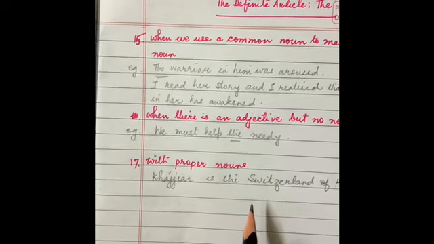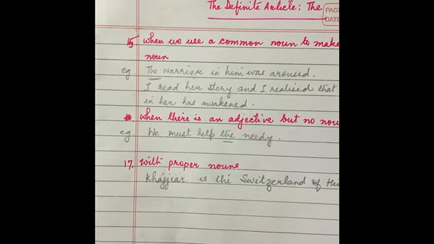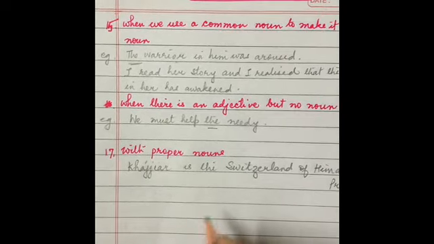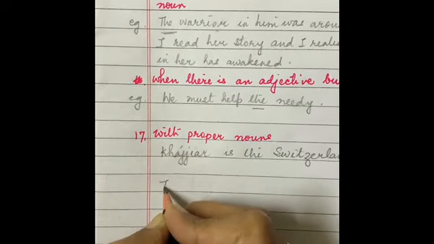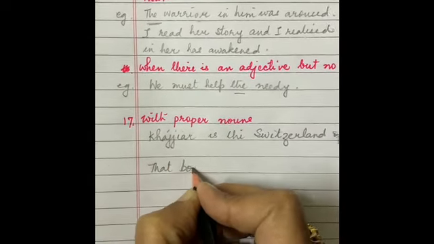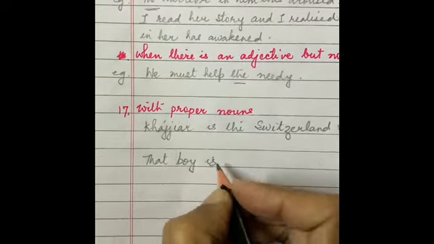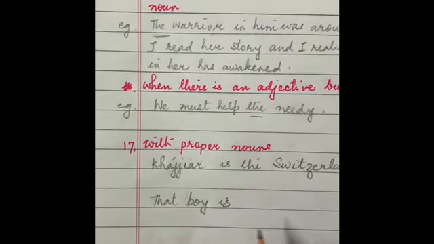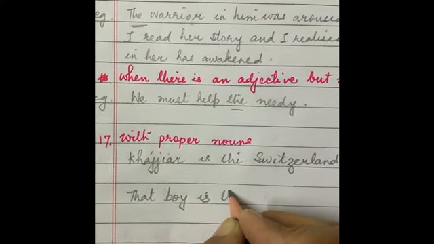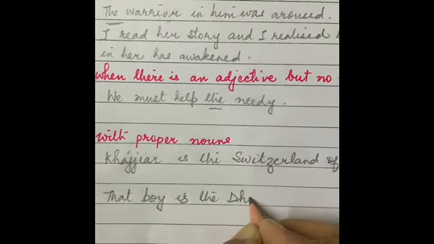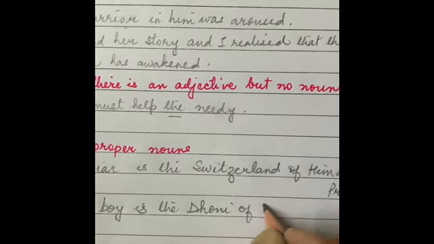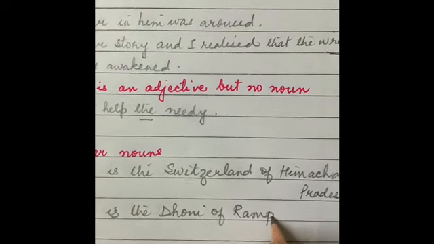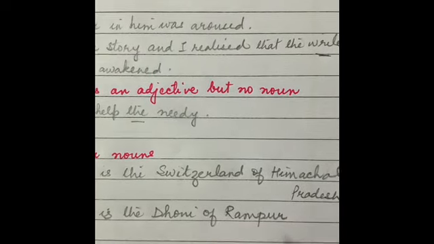Let me give you a few more such examples. Suppose here is a boy and he plays very good cricket. So I'll say that boy is the Dhoni of Rampur. Clear?